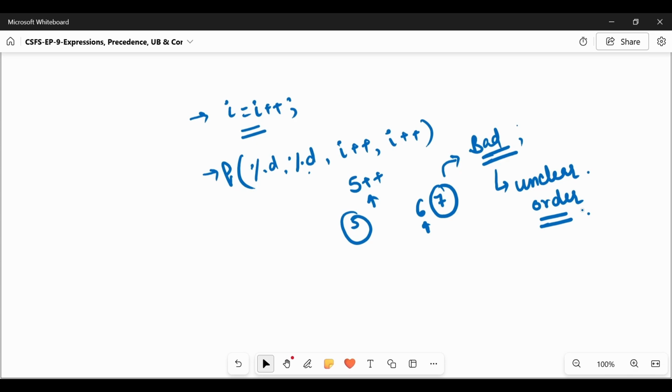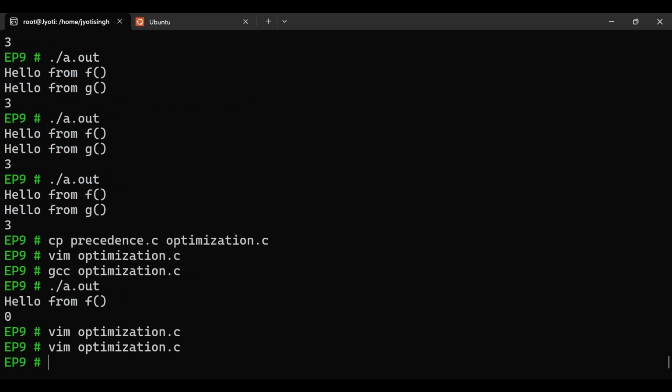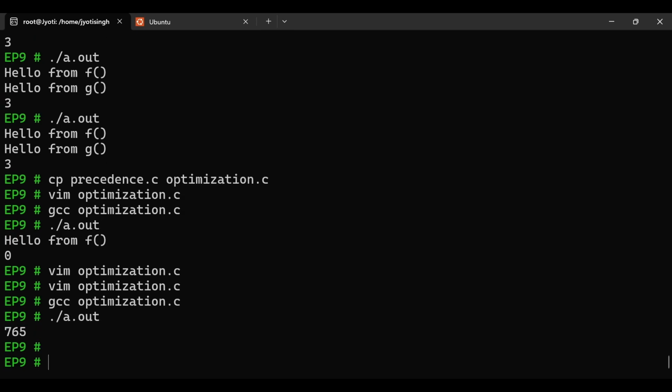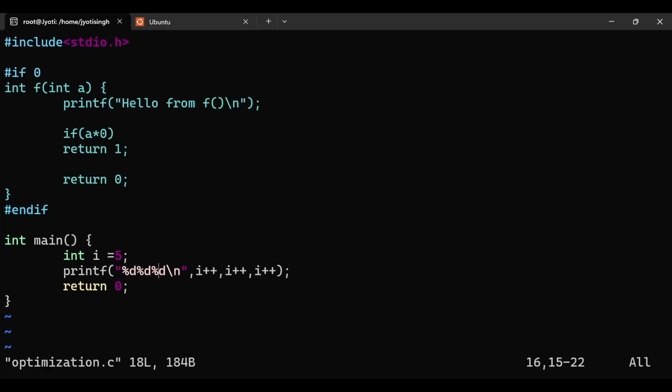Okay, let us see this in the terminal. Although this is a very bad practice, we should avoid it. The output is 7, 6, 5. First evaluation, then the printing. So here it is 5 plus plus, 6, 6 plus plus, 7. And while printing, it has first printed this value 7, then 6, then 5. This is how printf prints the statement. So we cannot rely upon these types of things, and we should avoid them.